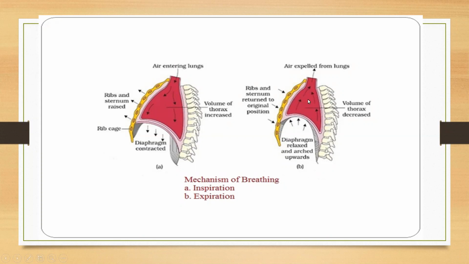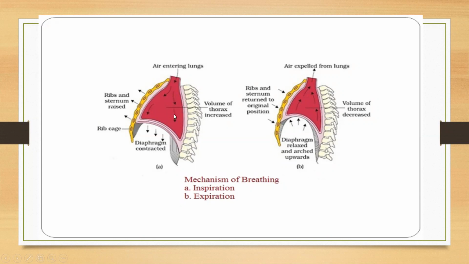Now we had just studied that when the volume of the thorax decreases, so pressure in the lungs will increase. Again, Boyle's law is applied. Okay, as I said, volume is what? Inversely proportional to the pressure. When volume increases, pressure decreases. Here we had seen in inspiration, when volume increases, pressure in the lungs decreases.